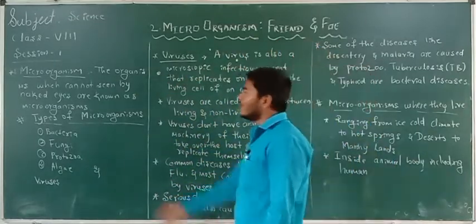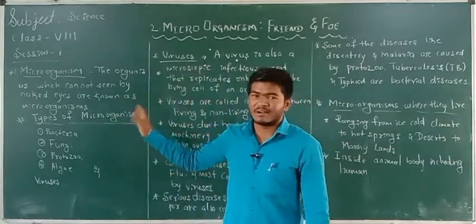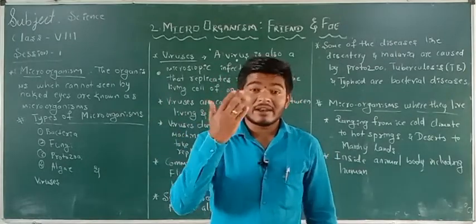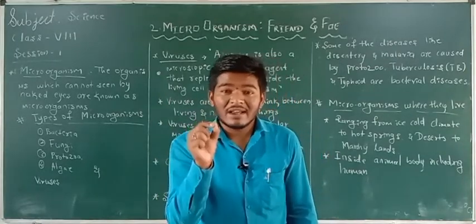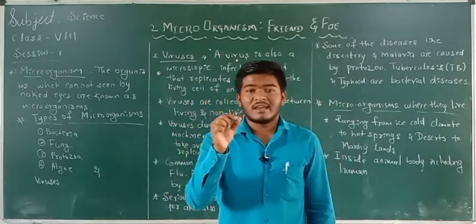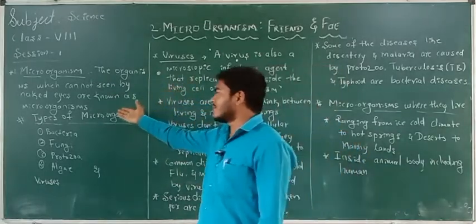Then what are microorganisms? Microorganisms are living organisms which cannot be seen by our naked eyes. So this type of organisms are called microorganisms.